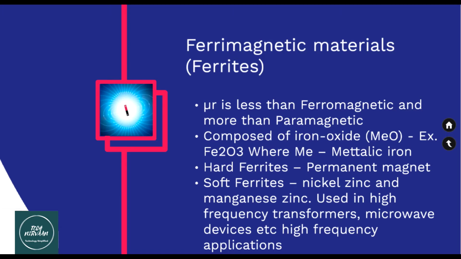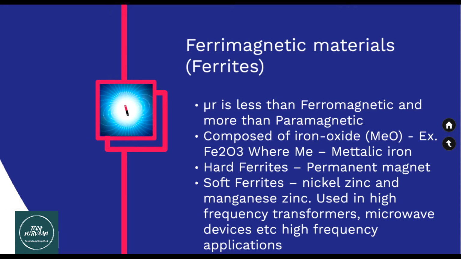An example of iron oxide is Fe2O3. They are also classified into hard ferrimagnetic materials and soft ferrimagnetic materials. Hard ferrites are permanent magnets and soft ferrites are nickel zinc and manganese zinc. They are used in high frequency transformers, microwave devices, and other high frequency applications.